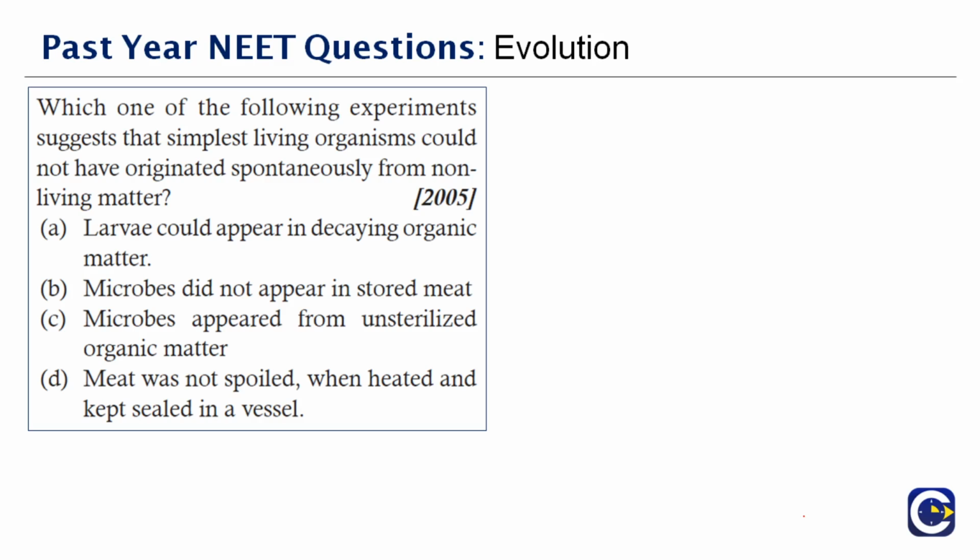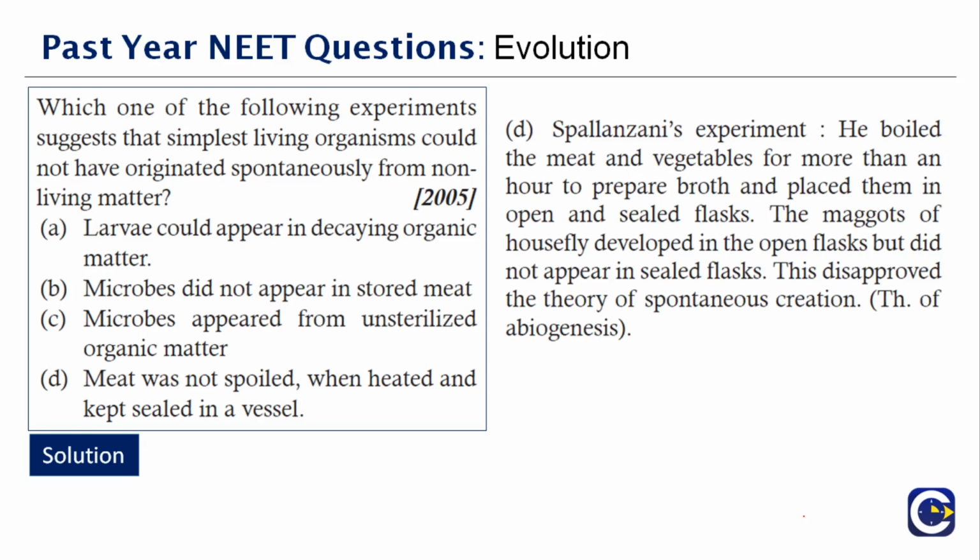Next question here. Which one of the following experiments suggests that the simplest living organisms could have originated spontaneously from non-living matter? And this question was asked in the year 2005. Okay, fine, we have to analyze the statements here. Larvae could appear in decaying organic matter. Microbes do not appear in stored meat. Microbes appeared from unsterilized organic matter. Meat was not spoiled when heated and kept sealed in the vessel. See, if you look clearly here, the first option is right, the second one is right, the third one is right, the fourth one, meat was not spoiled, it seems. How can it be without spoiling?